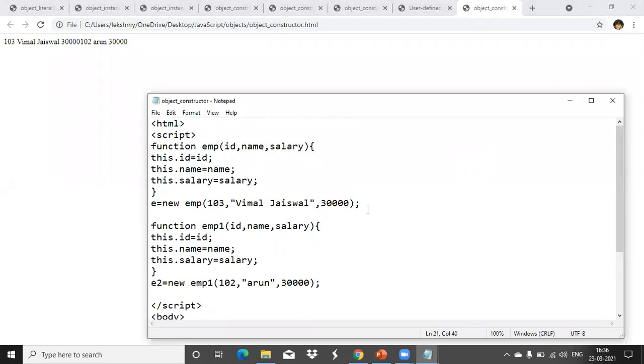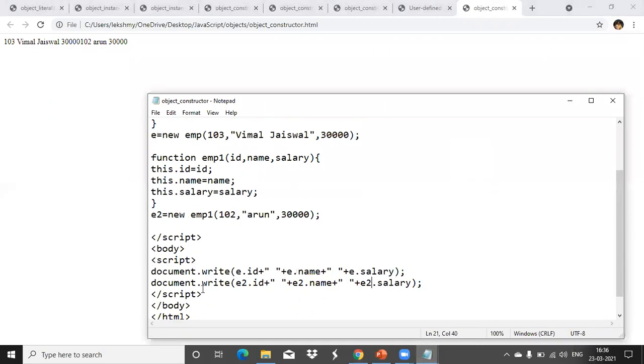Yes, ma'am. Ma'am, can you show the program, ma'am? Okay, so we can give the constructor method if you are showing. If you are using it with constructor, then use that script inside your head tag. Then you can use document.write in your body. Then it will work.